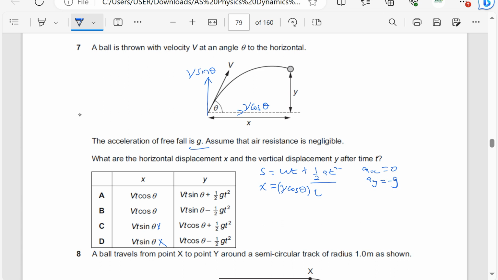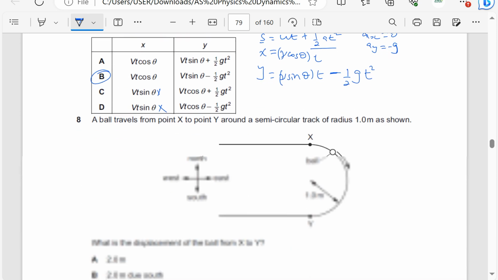Then for the vertical, it is y. So where there is s, I'm putting y. Initial velocity in the vertical is going to be v sine theta times t. But since it moved against gravity, I have a minus a half g times t squared. So this equation is going to be vt sine theta minus a half gt squared. So the answer is going to be B.